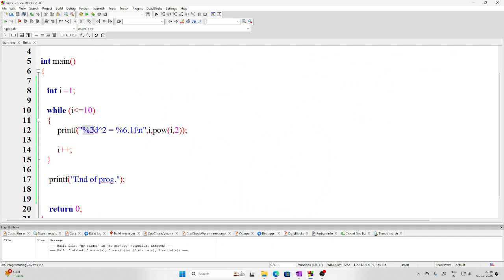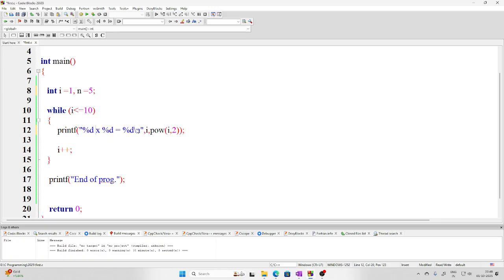I'll simply say, look, percentage d. Now that x will be printed as such. Then percentage d, assign percentage d. So now here first n will be coming, so I have to declare n also. Let's say I am interested in writing the table of 5.